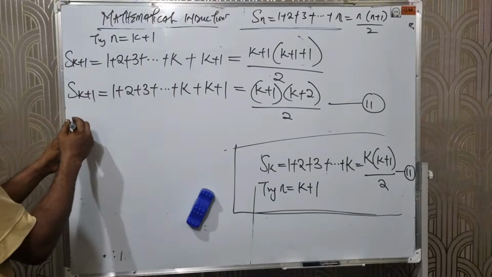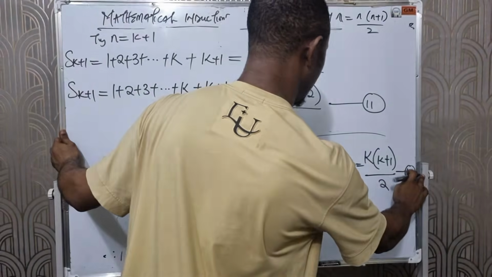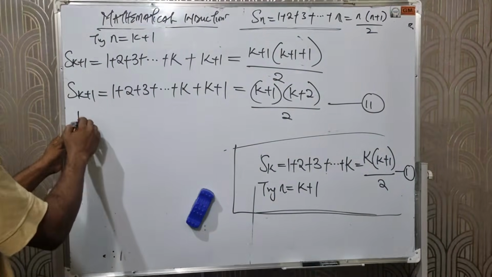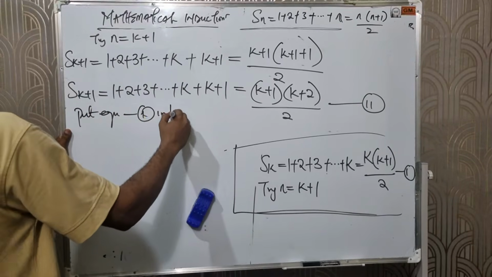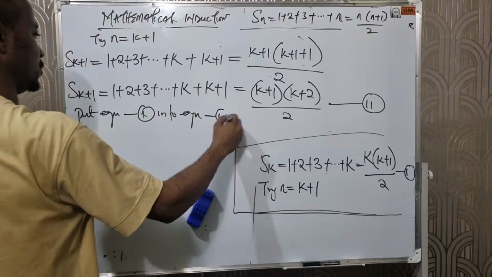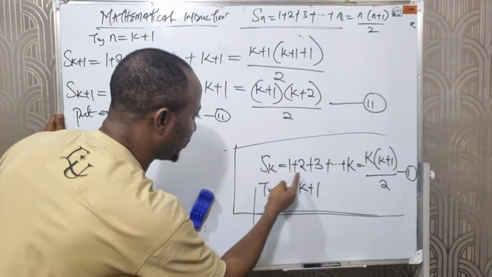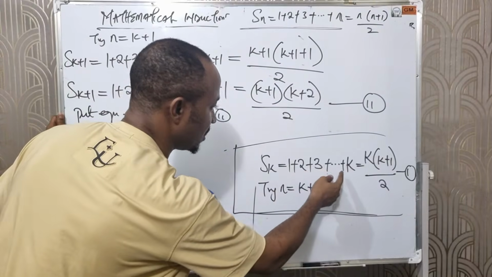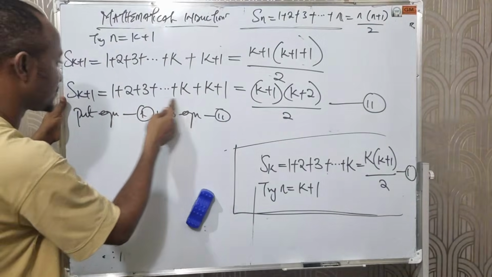I will then put equation 1 into equation 2. Meaning, from this region here, 1 plus 2 plus 3 plus ... k is the same thing we have here, right?